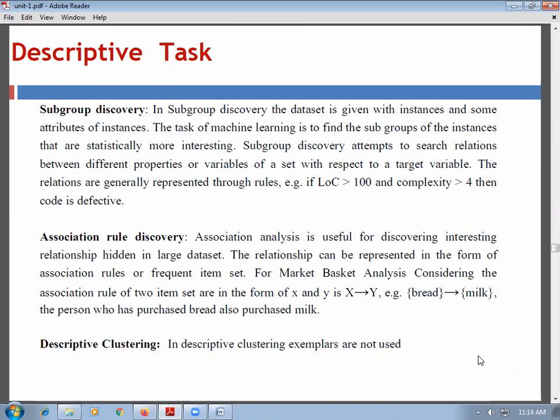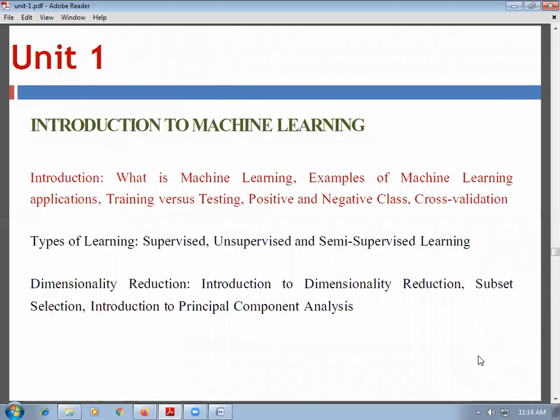Take an example of market basket analysis. Considering the association rule of two item sets in the form of X and Y, X is associated with Y. For example, bread and milk are associated. That means the person who has purchased bread also purchased milk. Next is descriptive clustering. In descriptive clustering, the exemplars are not used.